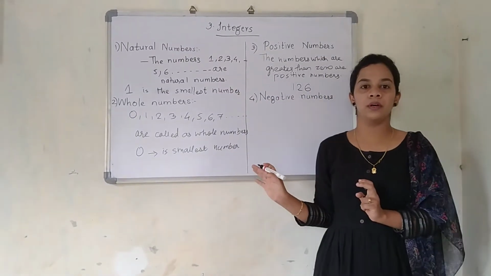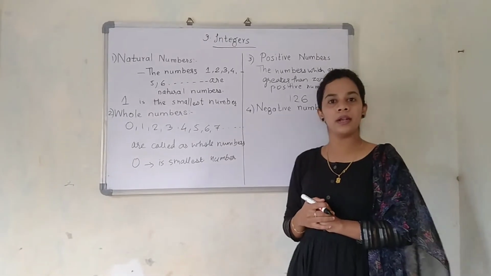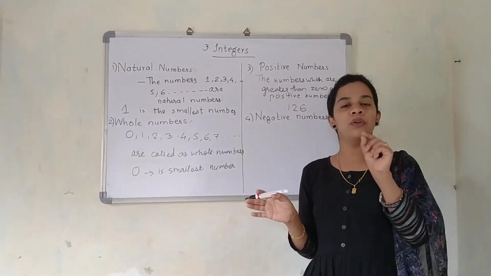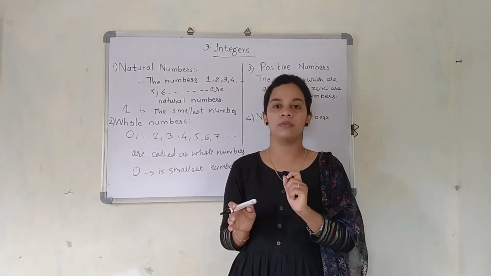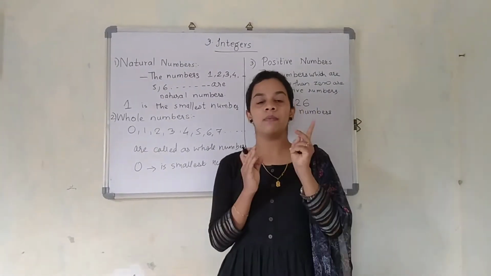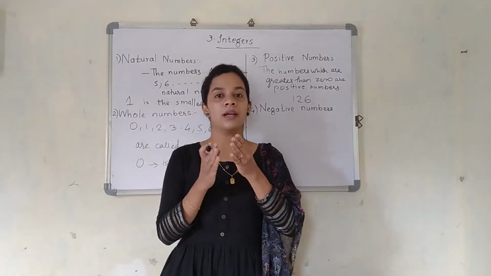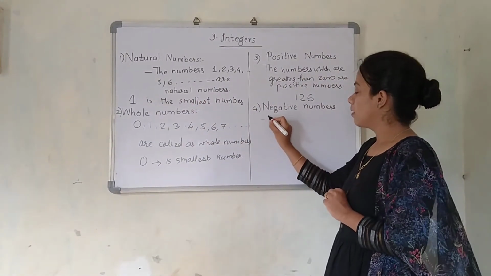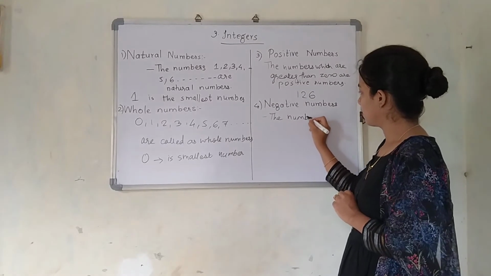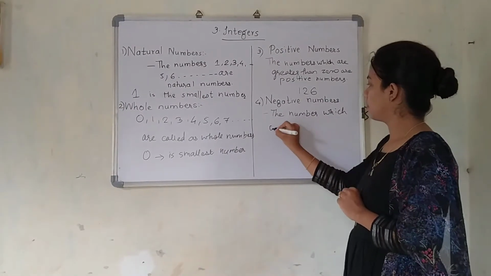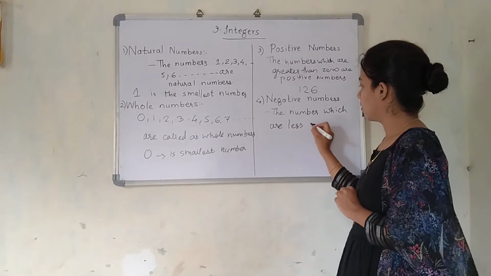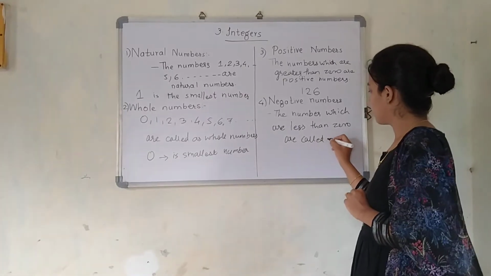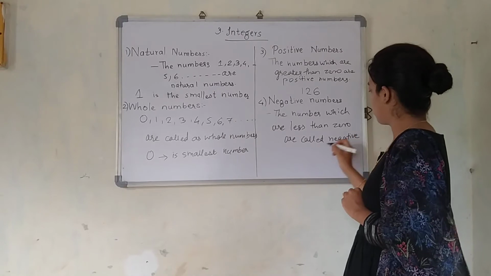Okay, we'll just proceed further. The next part is the negative numbers. So what are negative numbers? Negative numbers are those numbers which are the same as the positive ones, but only one sign is present in them, that is the negative sign. And the basic concept is that they are less than 0. Again I am telling you, the numbers which are less than 0 are called negative numbers.